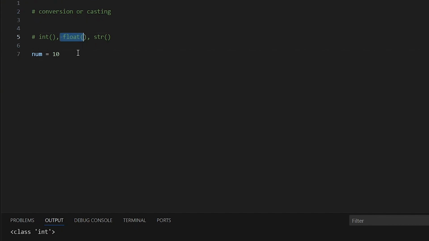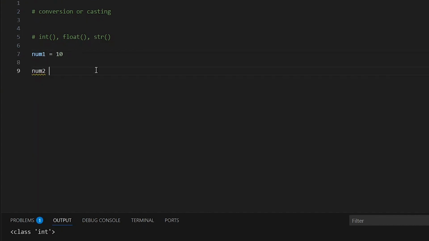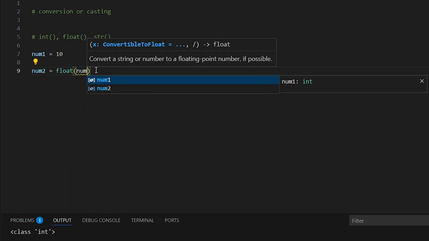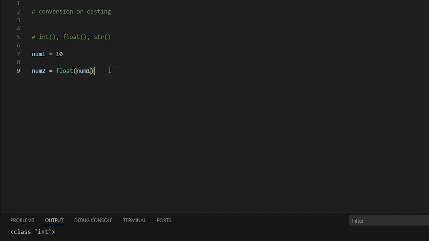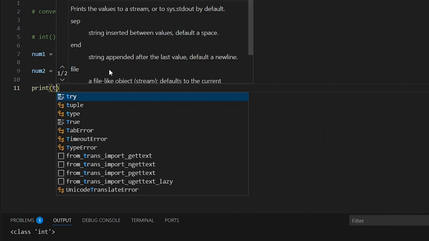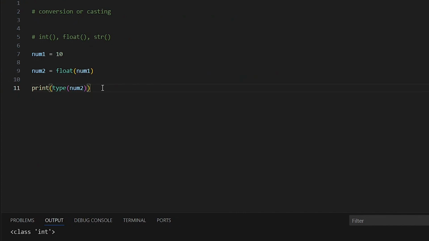So let me call this num1, and I'm going to call this one num2. And for num2, I'm going to write float and put a parenthesis. Here we have num1. So let's go ahead and find the type of data num2 is, and we can do that by writing print type num2, and we'll also print the value of num2.